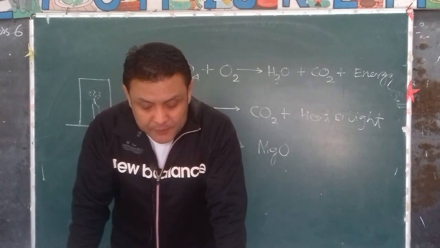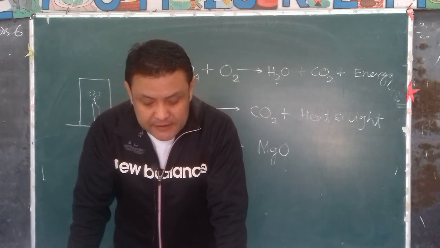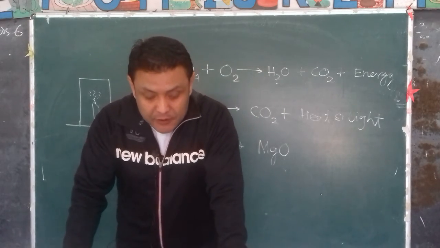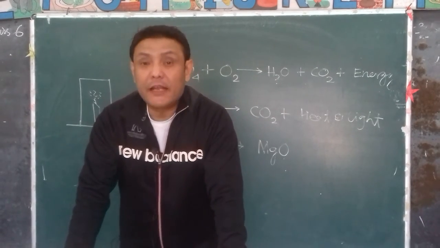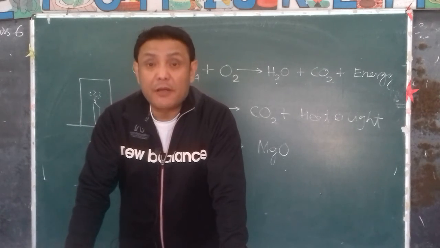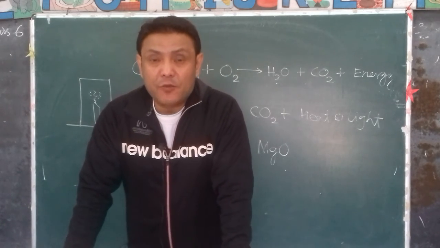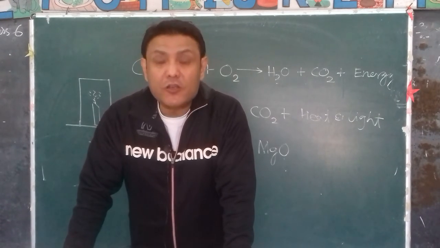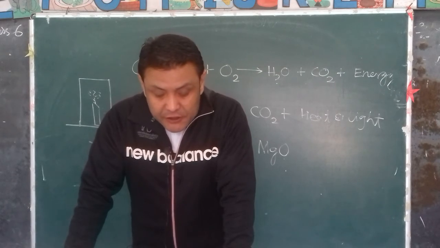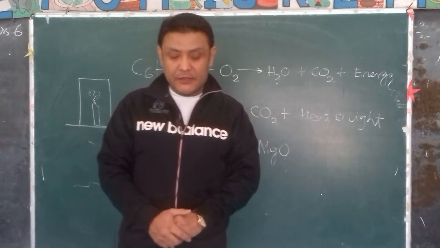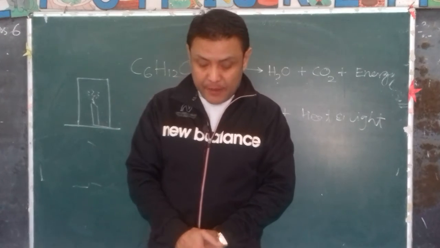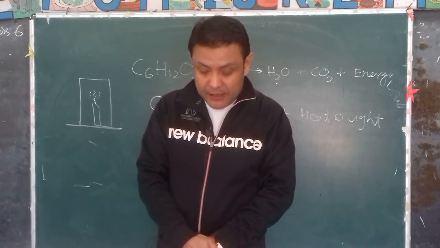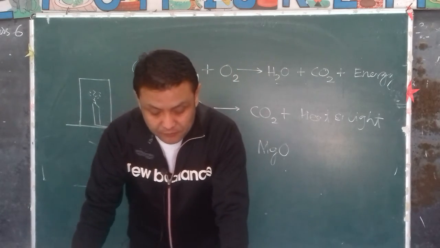When iron objects are exposed to air, the surface gets covered with a reddish brown powder that is called rust, and the process of formation of rust is called rusting. It's a very, very slow process. A brown flaky substance will be formed all over the iron. That is rust, and that is oxide of iron. The conditions necessary for rusting are, number one, the presence of air, oxygen obviously, and the presence of moisture or water. Then only will iron rust.